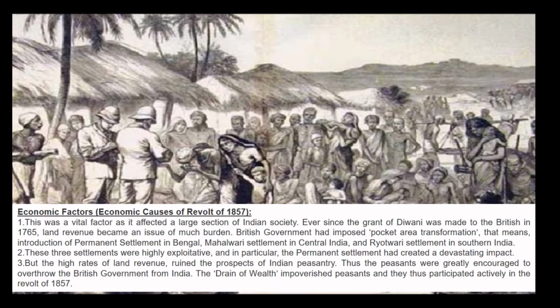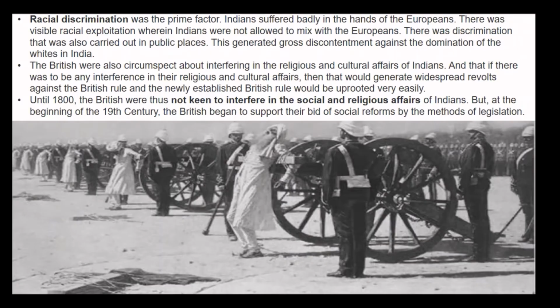Thus, the peasants were greatly encouraged to overthrow the British government from India. The drain of wealth impoverished the peasants, and they thus participated actively in the revolt of 1857.